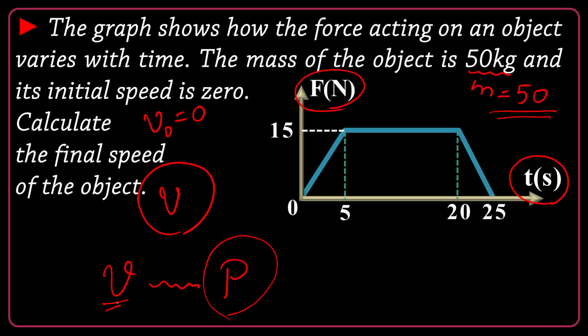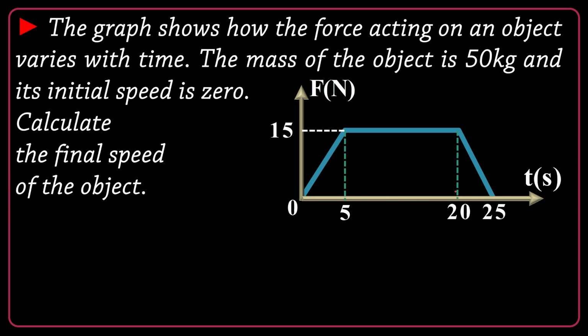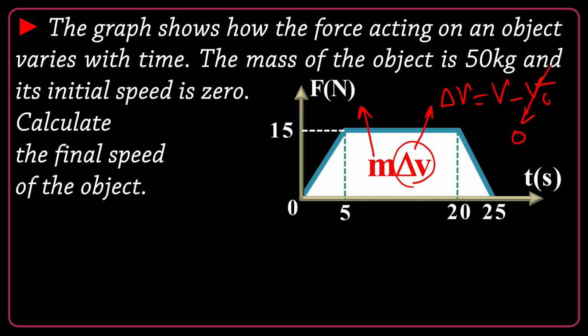Momentum is related to the change in momentum. Change in momentum is delta P, J, and J is the area under the graph. The F-T graph will give us the delta P. Good. So the approach is like this. I will find the area under the graph, which is m delta V. Out of that, because I know the mass, I can find the delta V. Delta V is V minus V naught. Forget about V naught, it starts from rest. So V will be the final goal.